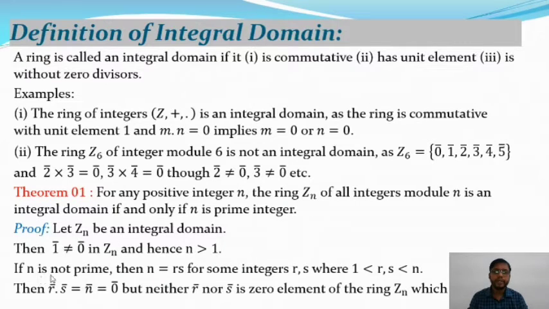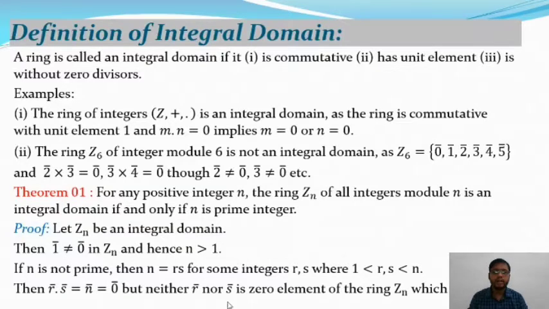If n is not prime, then n is equal to r times s, so we can write the number as a product of factors. So here n is equal to r times s for some integers r and s, where 1 is less than r, s, which are less than n, and then r dot s is equal to n, and n is equal to 0 in Zn,